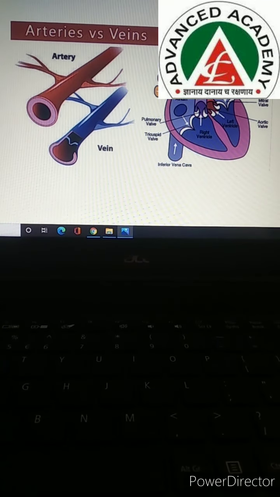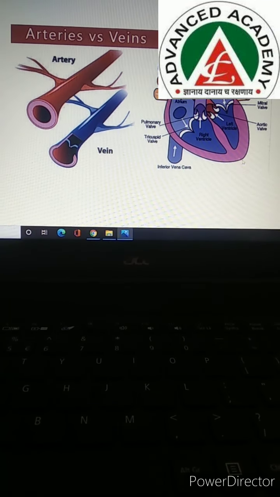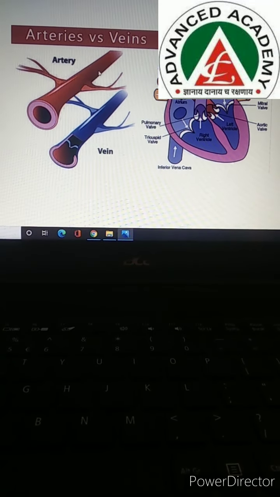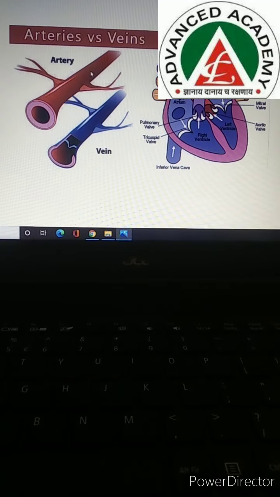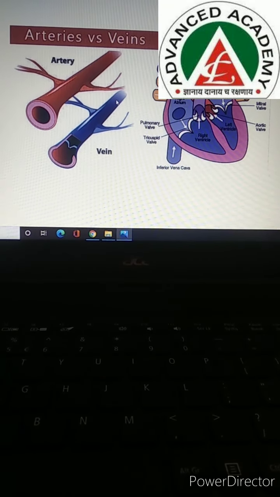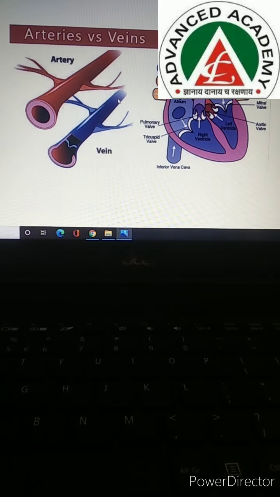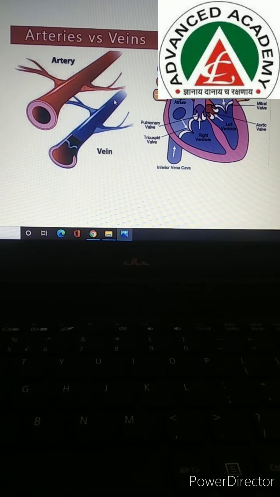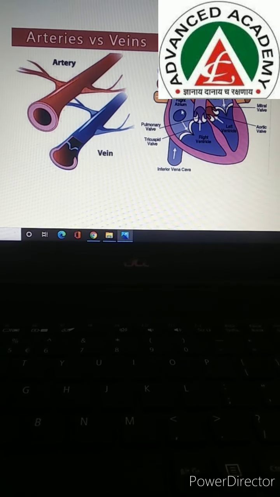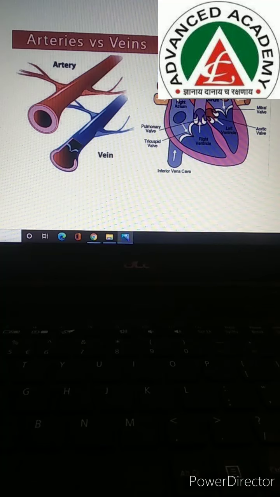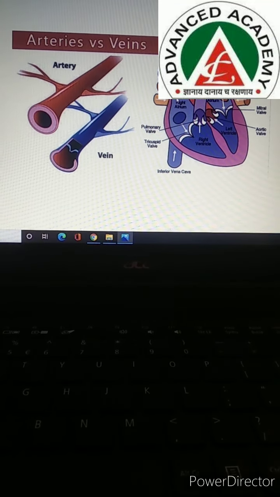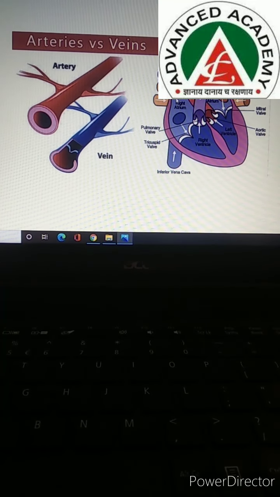Children, as we are learning about arteries and veins, as we all know, arteries transport blood away from the heart and veins return blood back towards the heart. So what are the blood vessels called veins doing? Veins bring impure blood to the right side of the heart. So what is a vein doing? A vein is bringing impure blood. To which side? The right side of the heart.